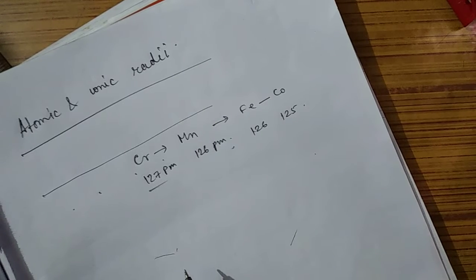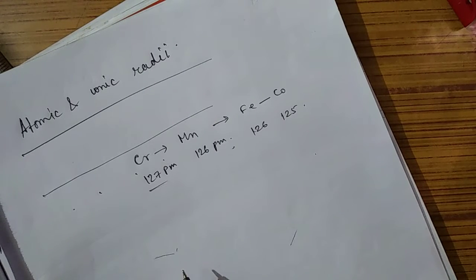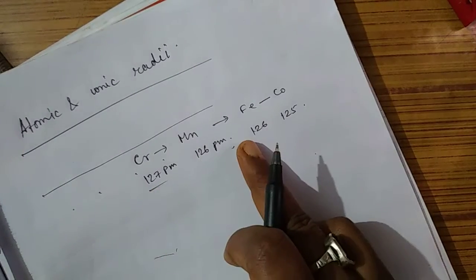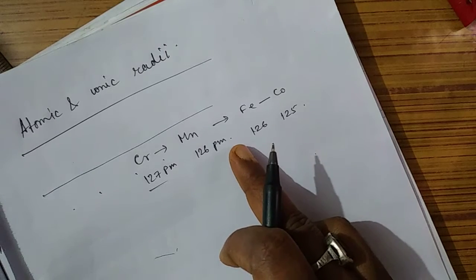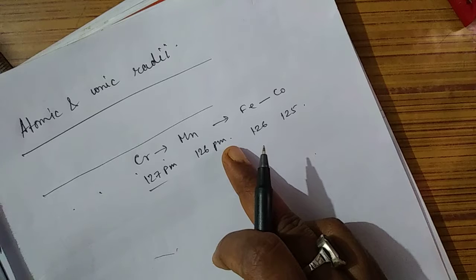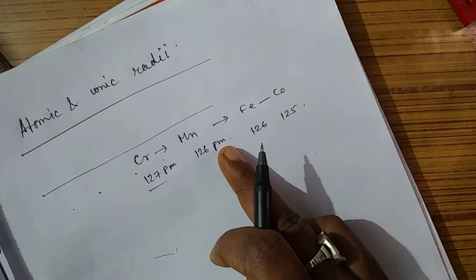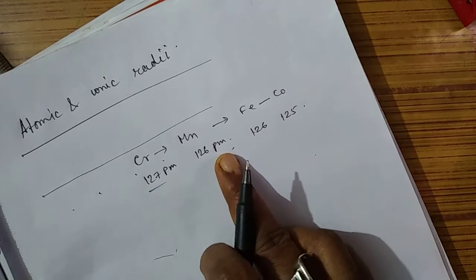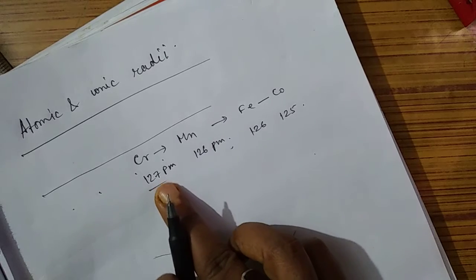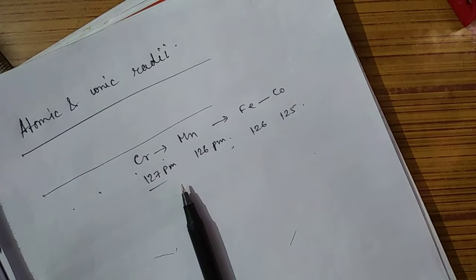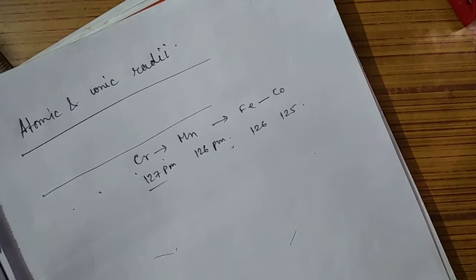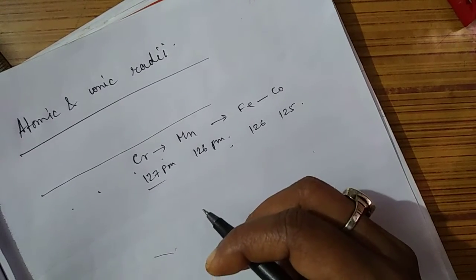So what is the reason behind that? Because the electron enters in the penultimate shell. From chromium to manganese, manganese to iron, the electron enters in the penultimate shell. We know that in scandium, the electron enters in the d orbital, the penultimate shell. It is only 1 electron. Titanium, 2 electrons. Vanadium, 3 electrons. Chromium, 5 d electrons. Even manganese, d electrons are 5.